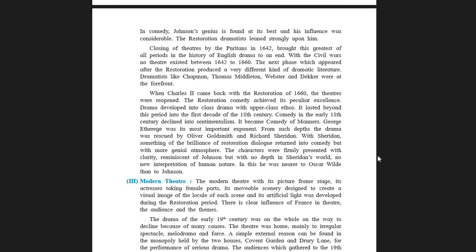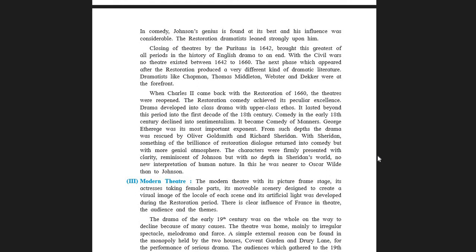Comedy of manners is the exact opposite of sentimental comedy. Please take note and write it. It is a type of comedy that makes fun of the social standards and behavior of the people in the society.